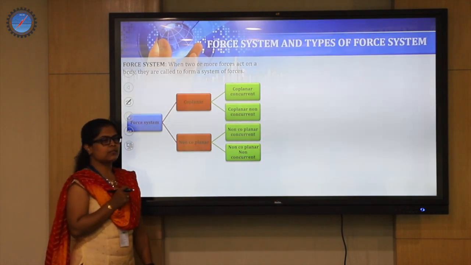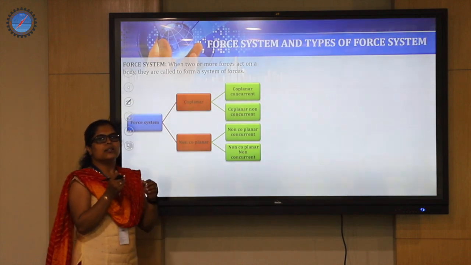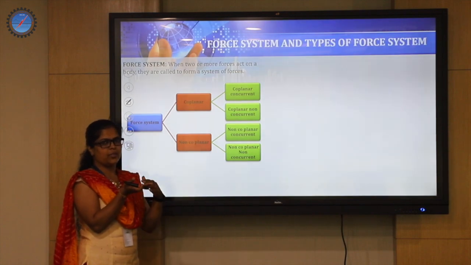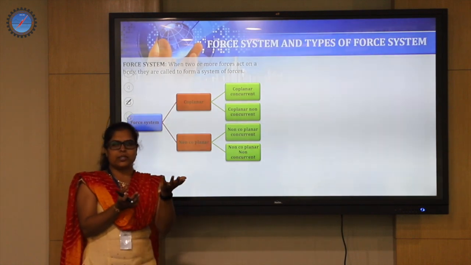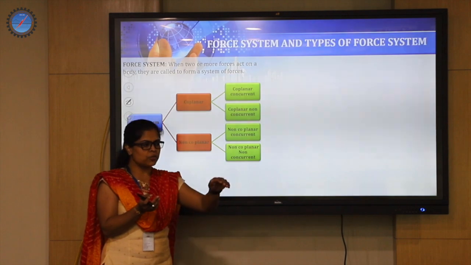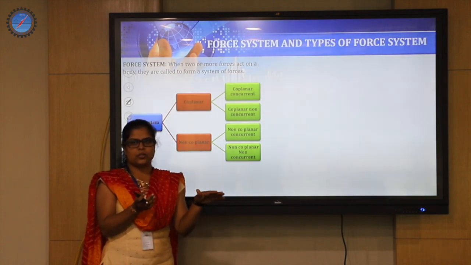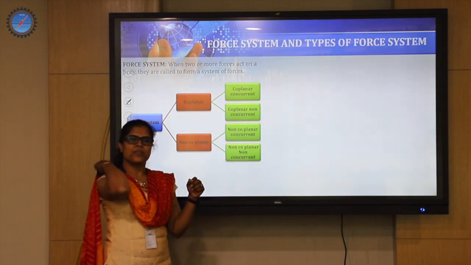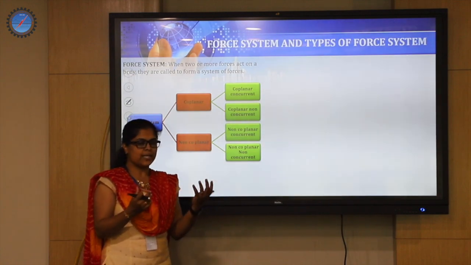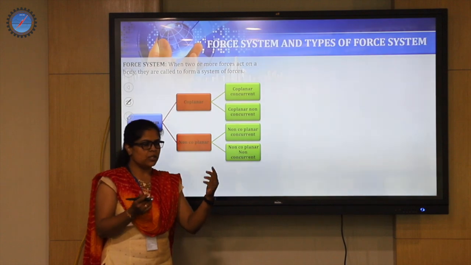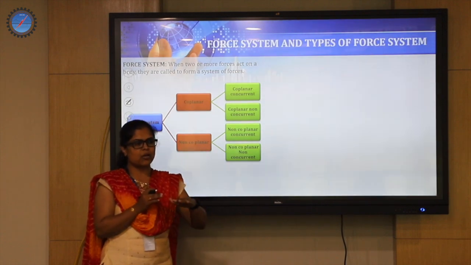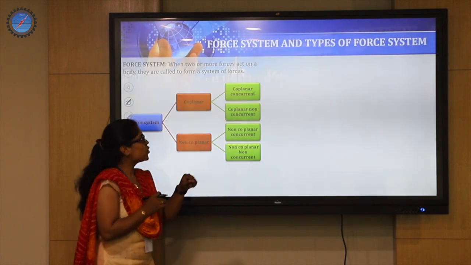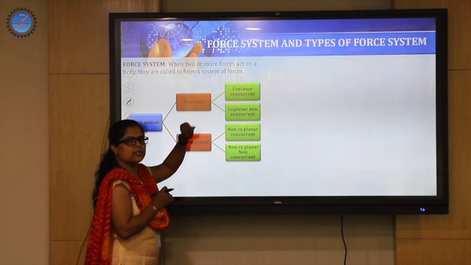The word coplanar designates that the force system is acting on a single plane. For example, assume that I have 5 to 6 pens in my hand. I am going to spread them on a sheet of paper. So the paper designates the x and y direction or x and z direction of the space, like it is not having the third direction. So the spread pens can only be located with respect to the x axis or y axis. So we call them as lying on the same plane.